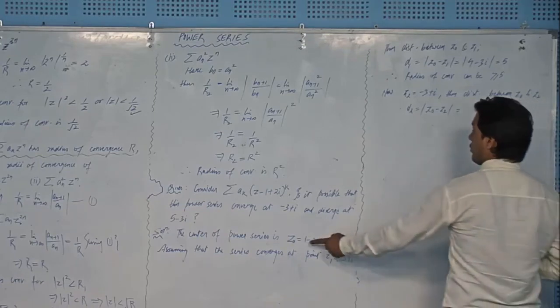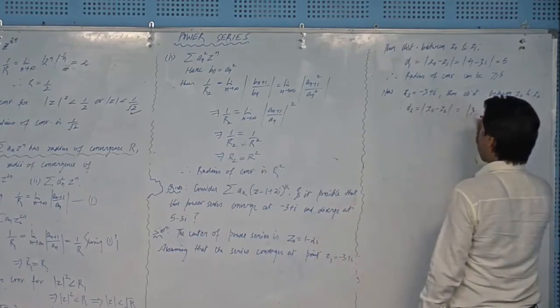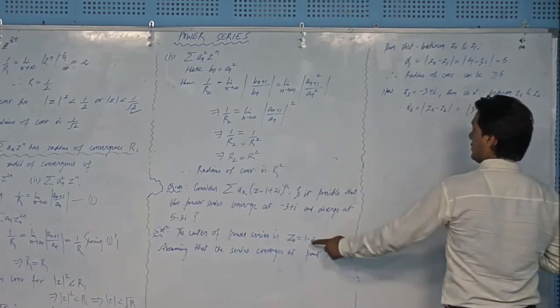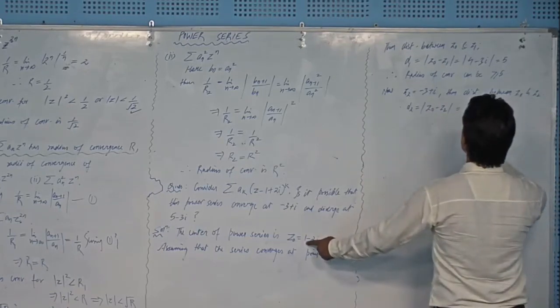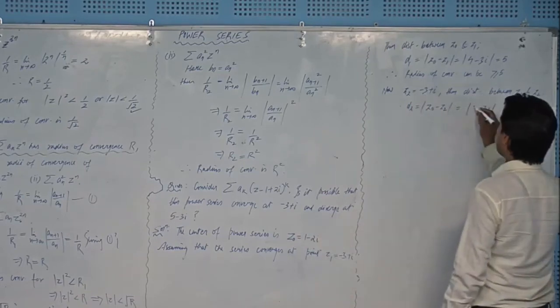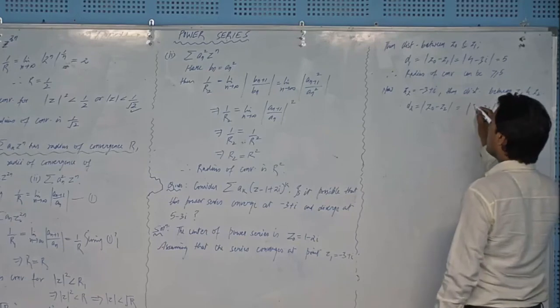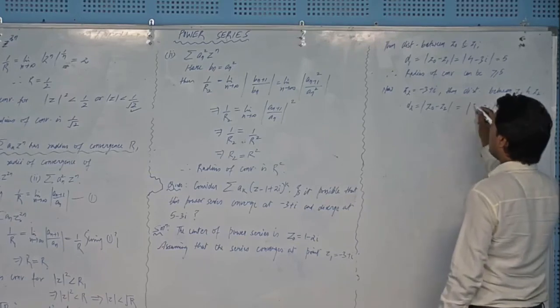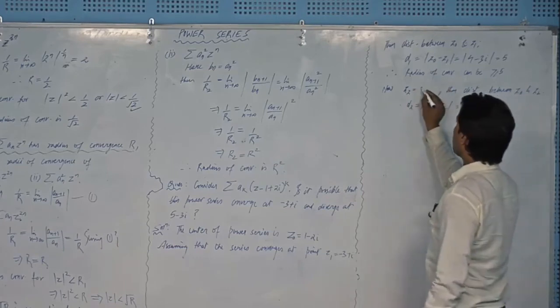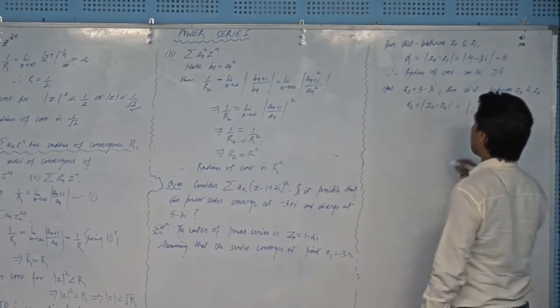So this is Z0, 1, that will be 3, and minus 2 iota minus 3 iota, I think. 1 minus 3, that will be 4. I think I have taken the wrong point. This is 5 minus 3 iota, sorry, now it is correct.